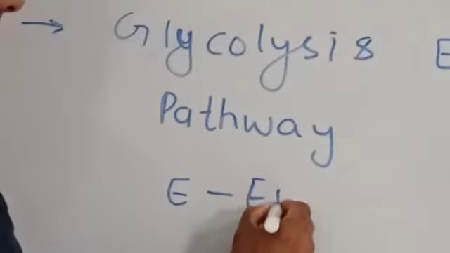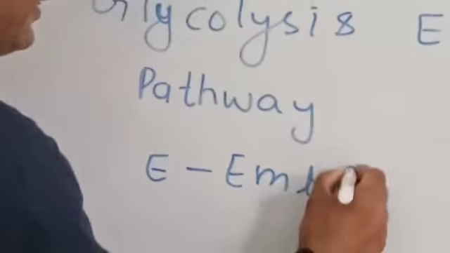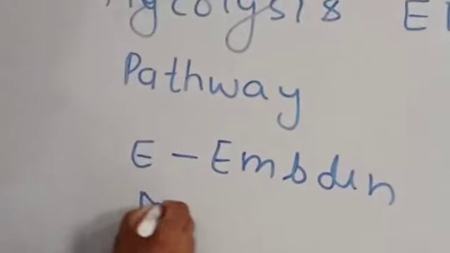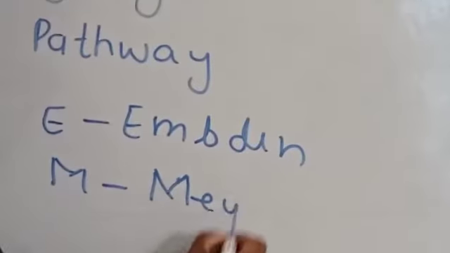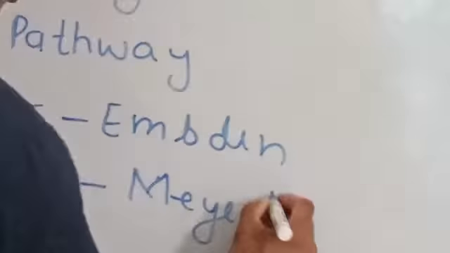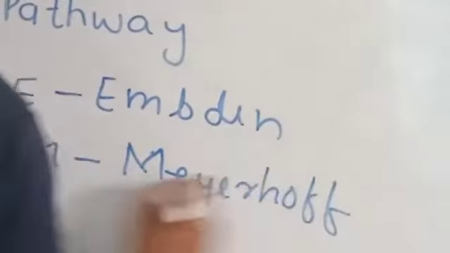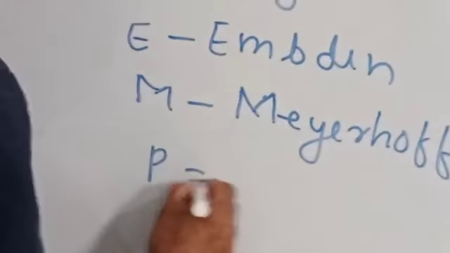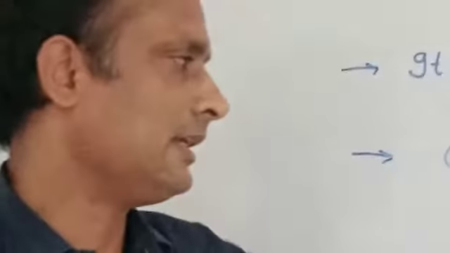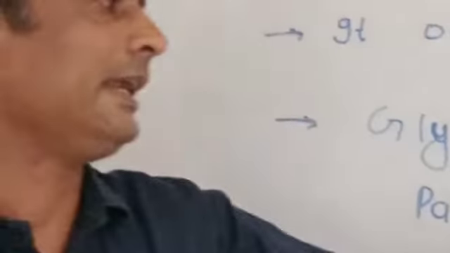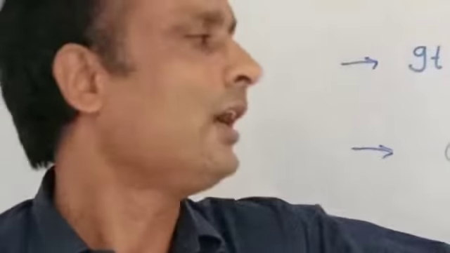E means Embden, M means Meyerhof, and P means Parnas. These three scientists discovered this pathway. That's why it is called the EMP pathway.